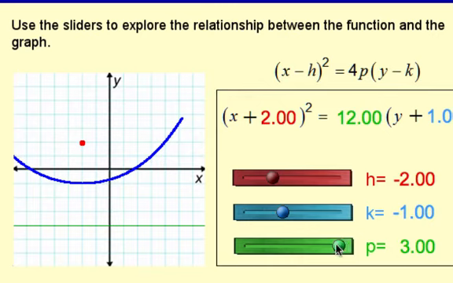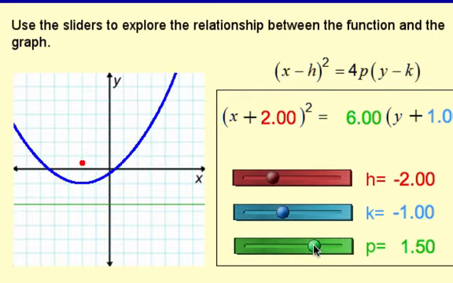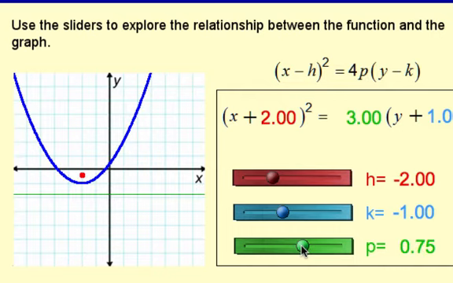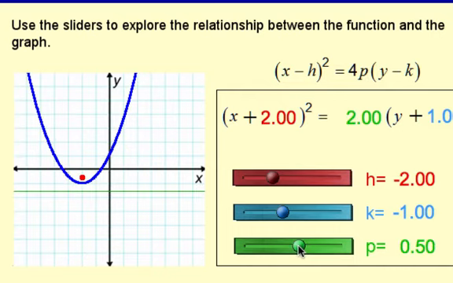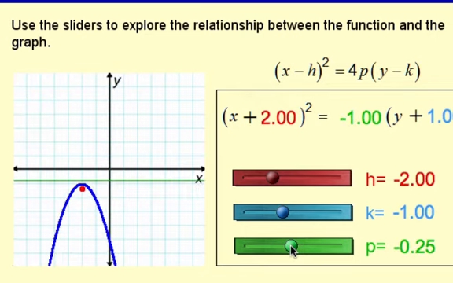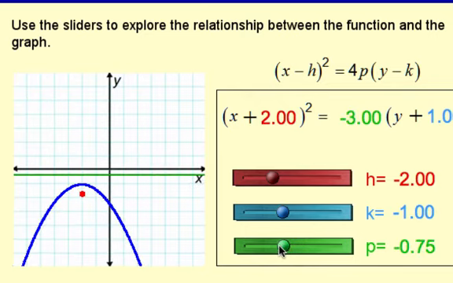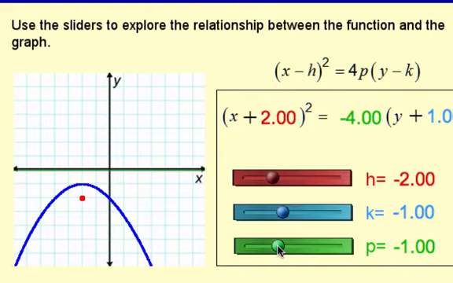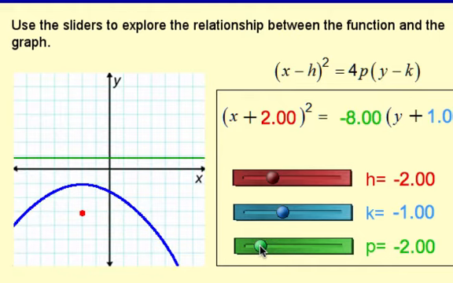So what happens if I make the p-value very small? Skinny parabola. And the focus and the directrix get very close to the vertex. Now I'm going to go negative. Let's go with -2. So the distance from the vertex to the focus and to the directrix is 2. You have a -8 because p is -2, and it's 4 times that.